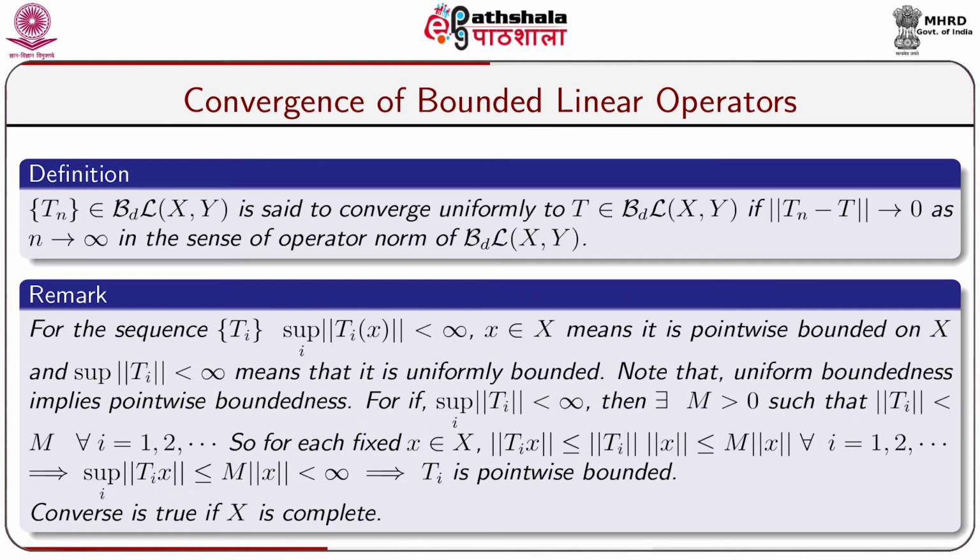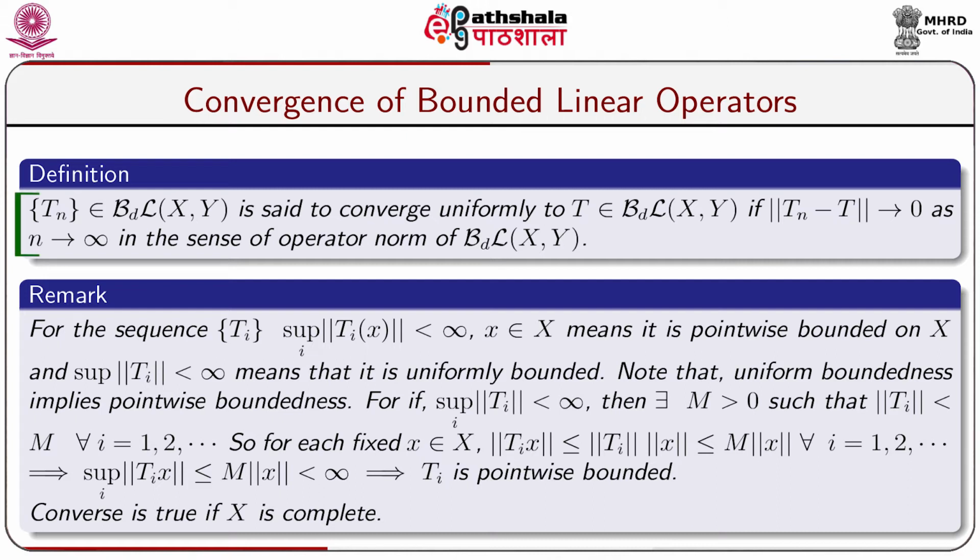Let B(X,Y) be the collection of all bounded linear operators from X to Y, and Tn be a sequence of bounded linear operators from X to Y. Then the sequence Tn is said to converge uniformly to T, which is a member of B(X,Y), that is, a bounded linear operator from X to Y, if norm of Tn minus T tends to 0 as n tends to infinity.